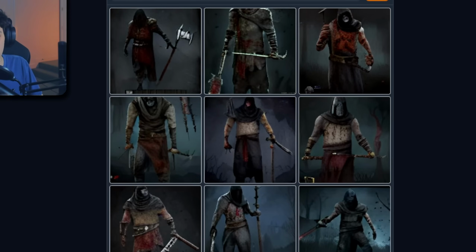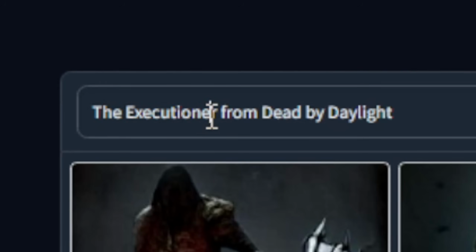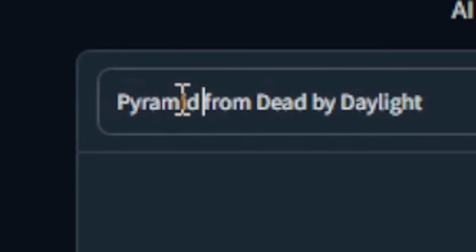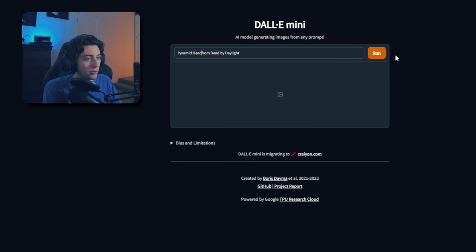Okay, next up is the Executioner. That looks more like a real Executioner. I did put the Executioner instead of Pyramid Head, so I'm gonna make another one saying Pyramid Head just to see if that helps at all.